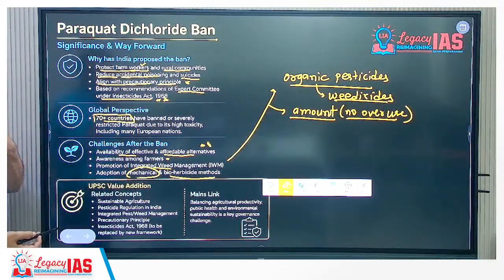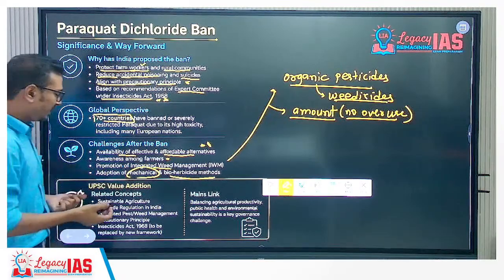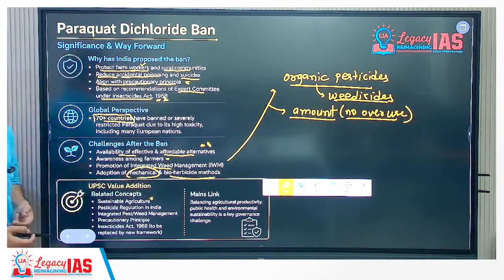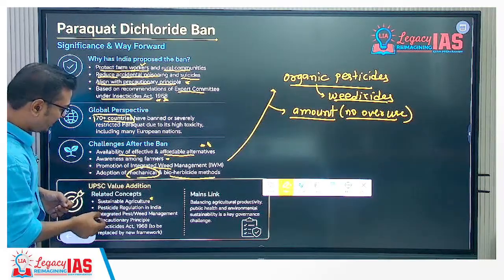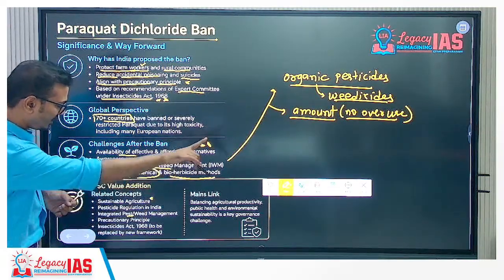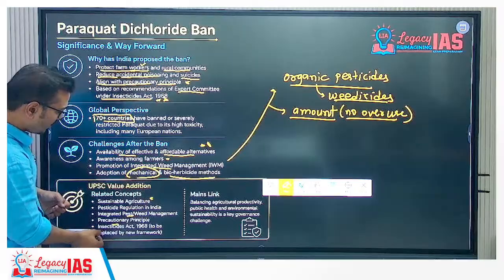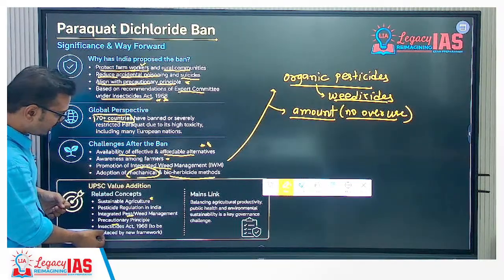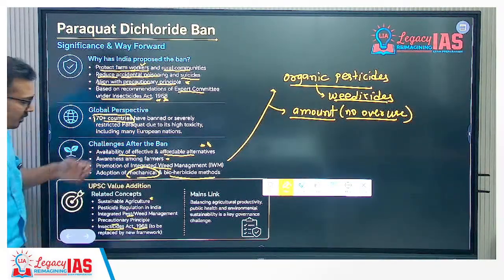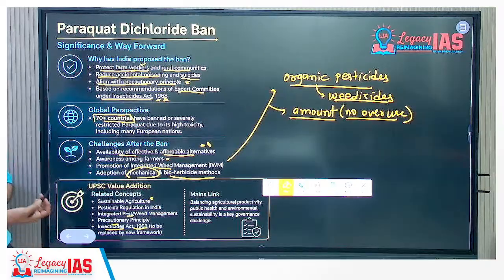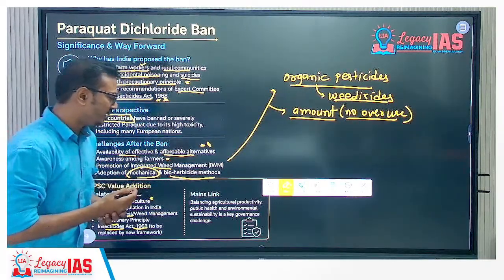So in this manner we should understand for the UPSC examination how to utilize this in the mains examination. Questions related to sustainable agriculture, eco-friendly agriculture practices, pesticide regulation in India, integrated pest and weed management, precautionary principle, and the Insecticides Act 1968 will soon be replaced by a new framework. So the government is going to come up with a new act.